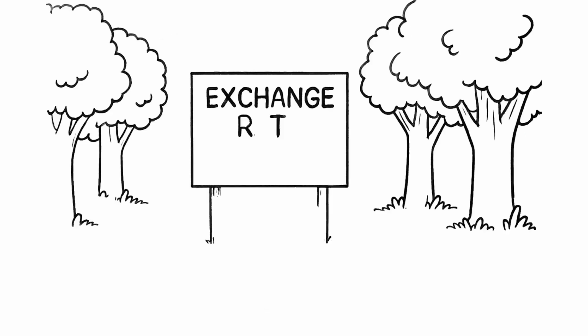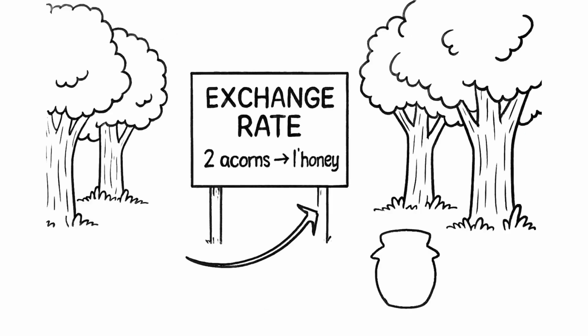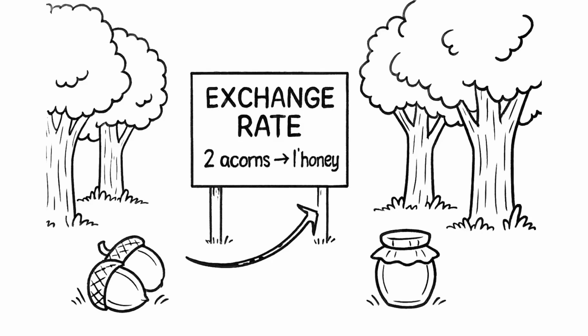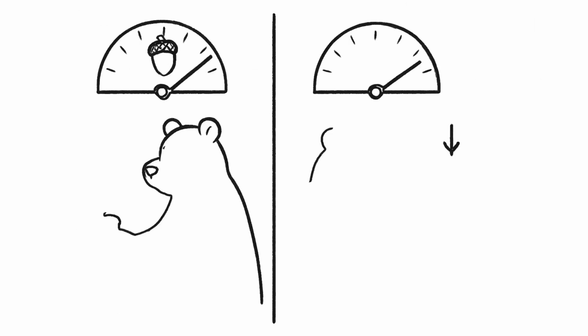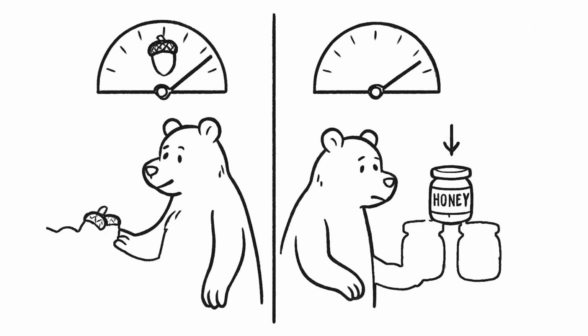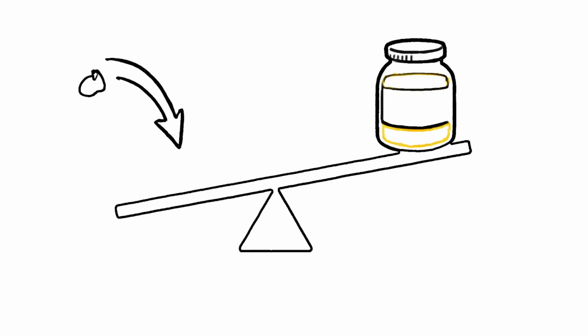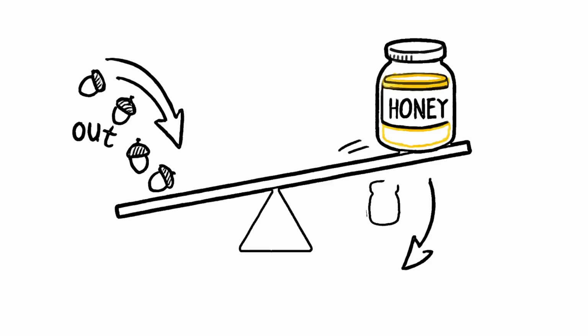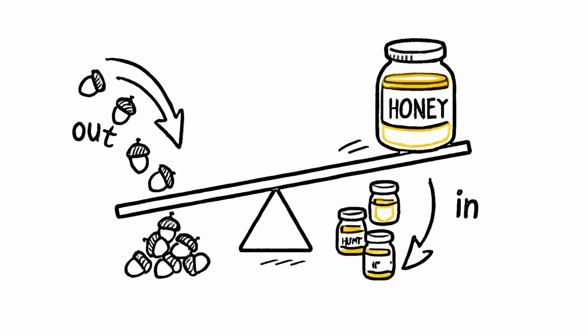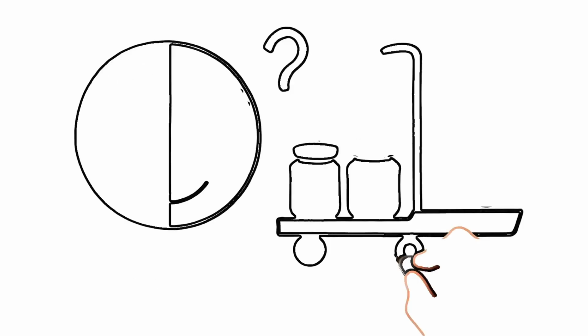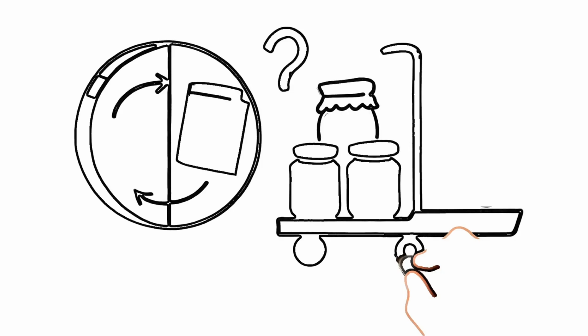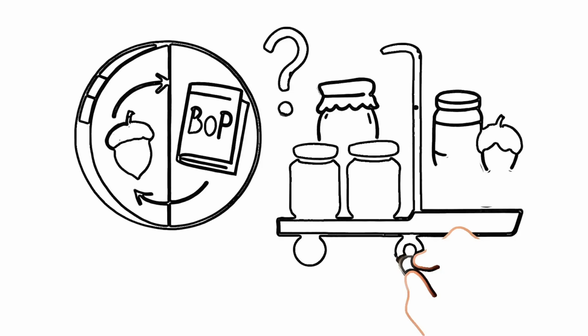Exchange rates show how much one forest's acorns are worth in another forest. If the bear's acorns are strong, he gets more honey abroad. If they're weak, he gets less. Rates shift when forests trade unevenly, too many acorns flowing out, or too much honey flowing in. But exchange rates are only half the story. Let's see how the balance of payments fits into the broader picture.